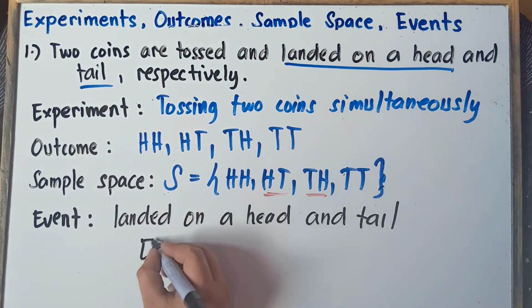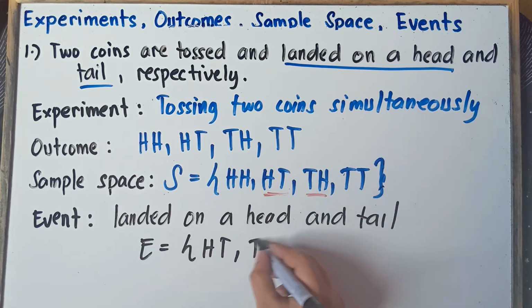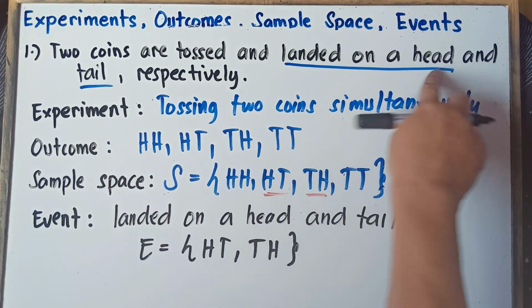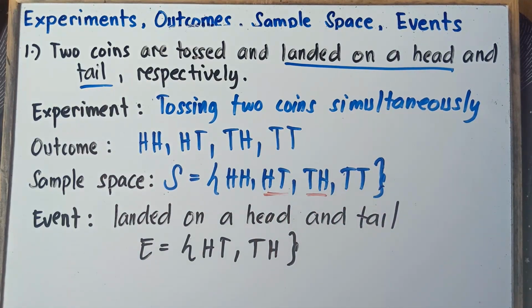So once again, our event answer would be head, tail. The other one would be tail and then head. So you want head, tail. Once again, class, you want head and then tail. So there will be head, tail, and then tail and then head. So that would be our answer, class, for example number 1. All set, class, with regards to example number 1. Alright, so let's proceed now to example number 2.